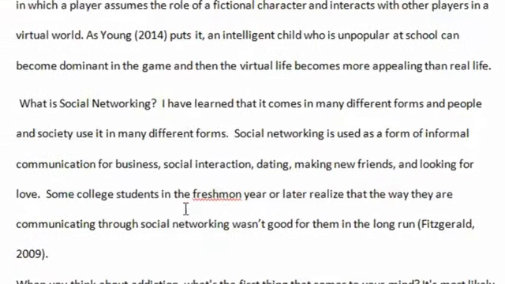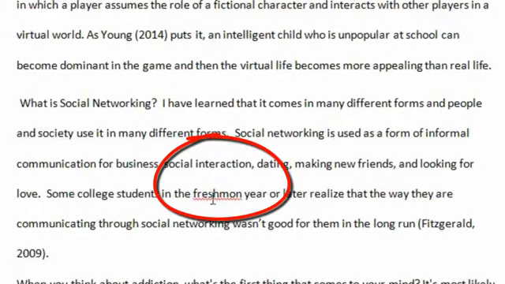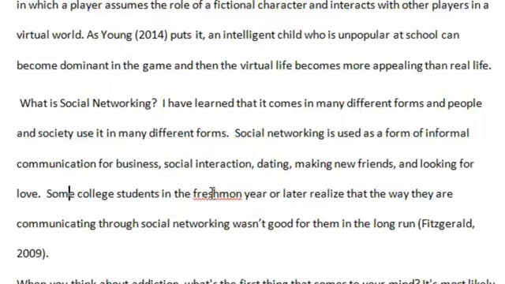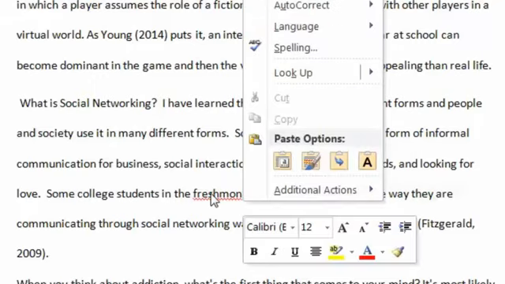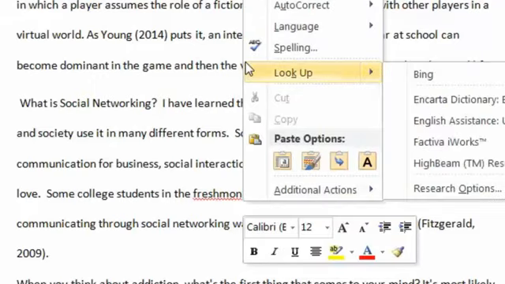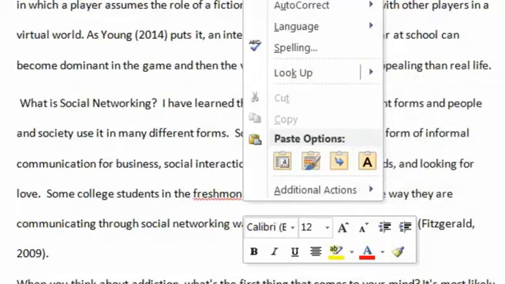Now there's something red with a red squiggly line under it. That means that it could be misspelled. That's a flag for you, and it's a flag for your teacher if you submit something like that. Whenever you see it, right click, and you find the right word and you click on that, or if it's like a proper noun or something like that, or if it's correctly spelled, you can say ignore.